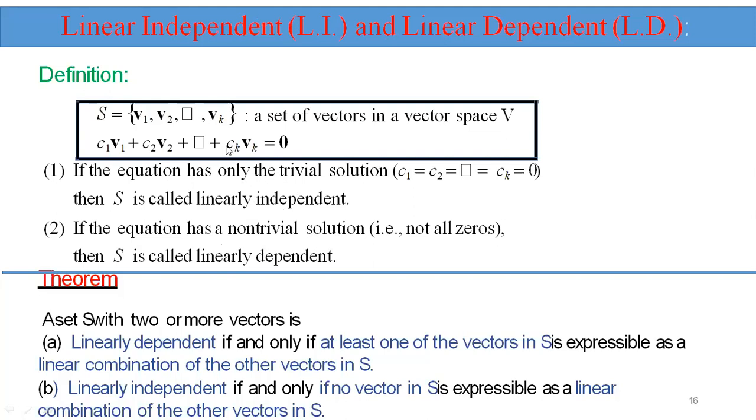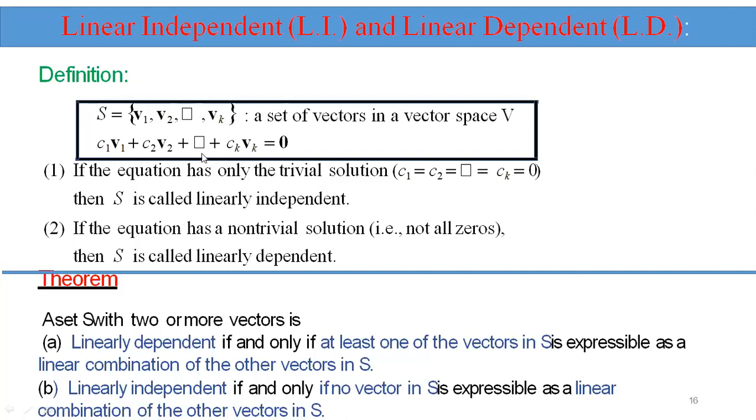So for any number of vectors v1, v2, vk written as the linear combination equation c1 v1 plus c2 v2 plus so on plus ck vk equal to 0, if the equation has only the trivial solution, every constant must be 0, then the set is called linearly independent.